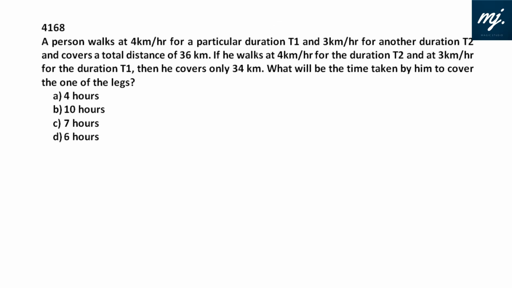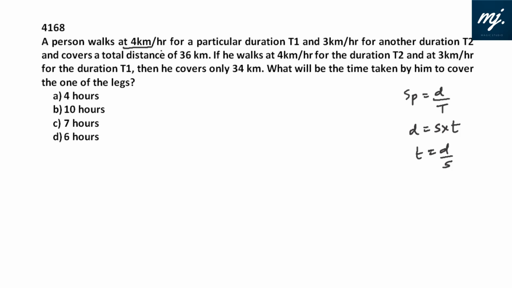Okay, again another interesting question from time and speed, and we know that there is only one formula which works in time and speed. That is, speed equals distance by time, or distance equals speed into time, or time equals distance by speed.